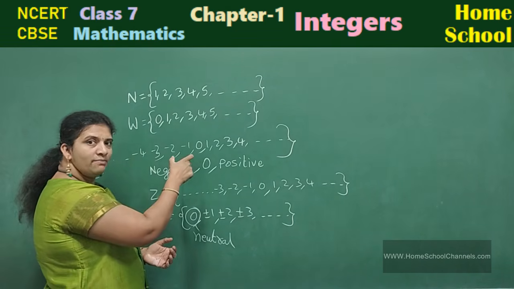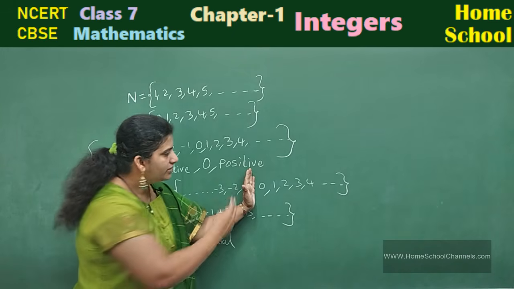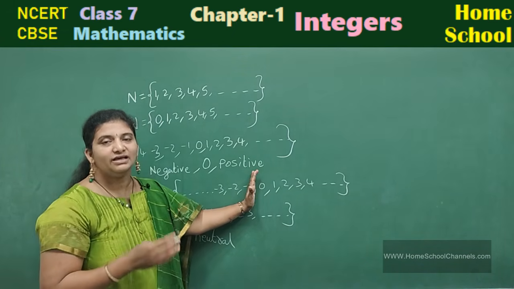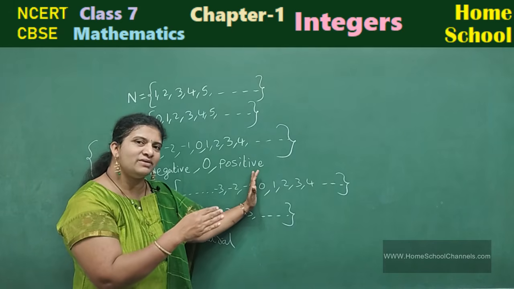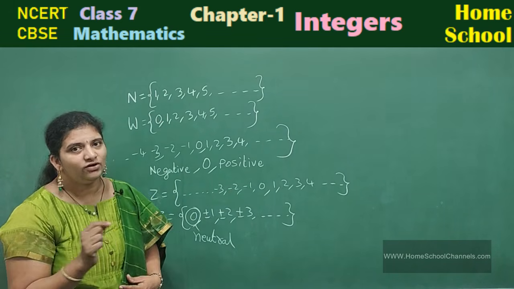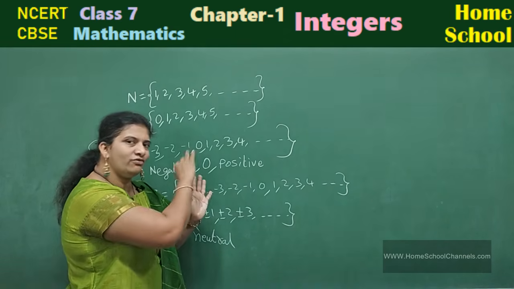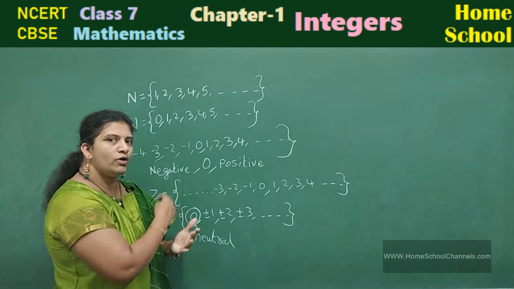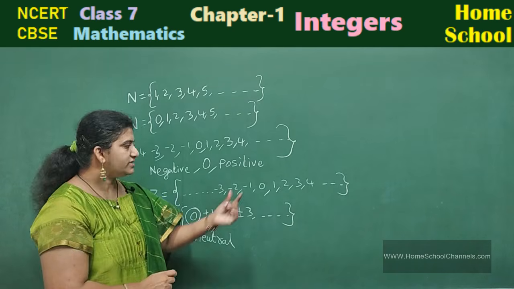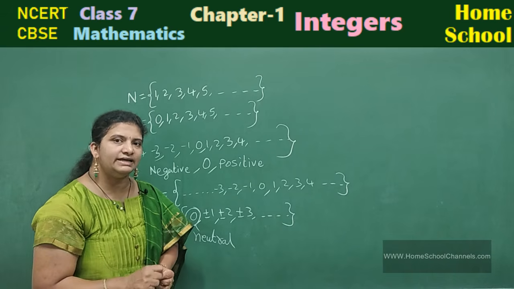Now whole numbers are a subset of integers. Observe here, these are all whole numbers I can say. Natural numbers I can say. That means natural numbers and whole numbers are the subsets of integers. Subsets means these are part of integers. And extra what you have? Negative numbers. Okay, 0 is neither positive nor negative, but 0 is an integer.